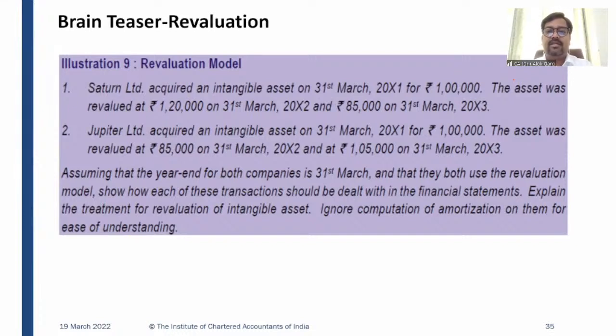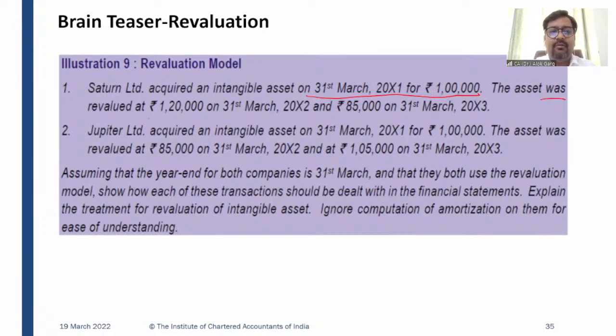Now let's discuss this case study. Illustration number 9. Seton Limited acquired an intangible asset on 31st March 2001 for rupees 1 lakh. The asset was revalued at 1,20,000 on 31st March 2002 and 85,000 on 31st March 2003, right? So on 31st March 2001, it was 1 lakh.